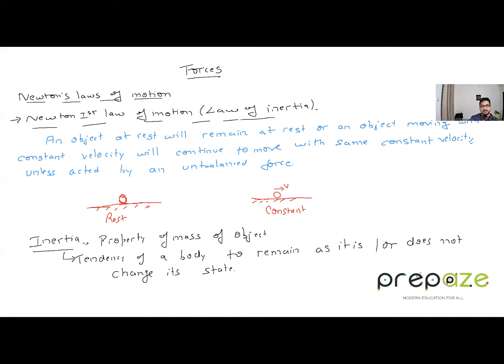The opposite thing happens when you are inside a car or bus or whatever vehicle, and it suddenly starts to move. Then you feel a push backwards. Why? Because your body wants to remain at rest. That is a tendency of your body. So that's a very common example, an application of Newton's first law in real life. All right, hope that is clear.